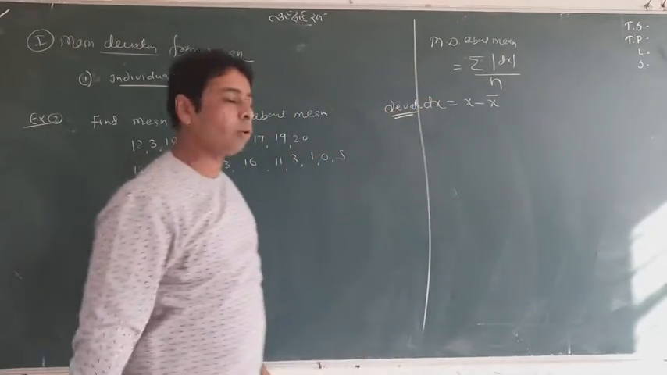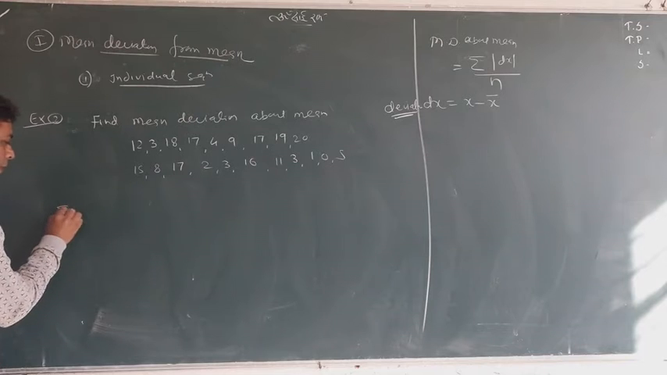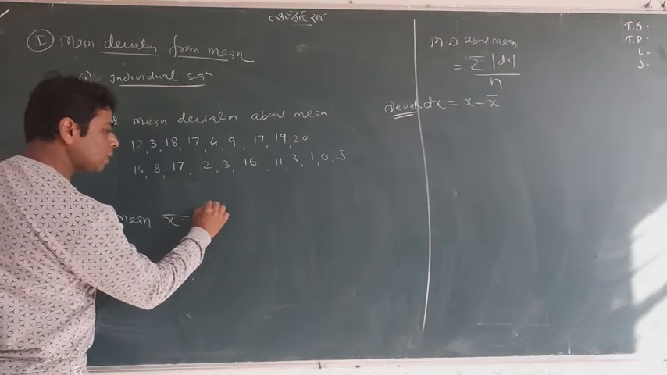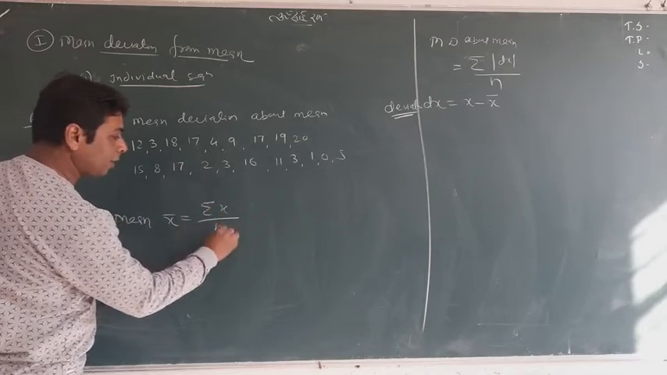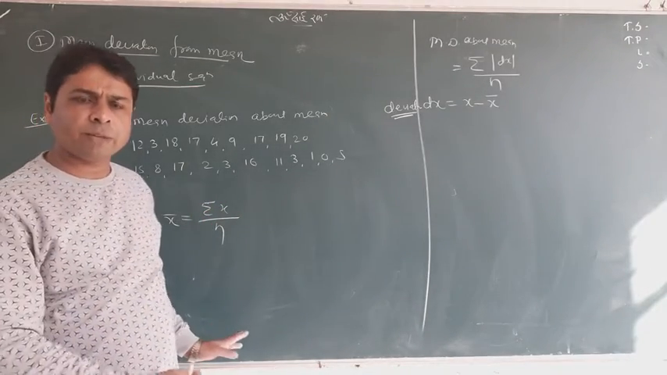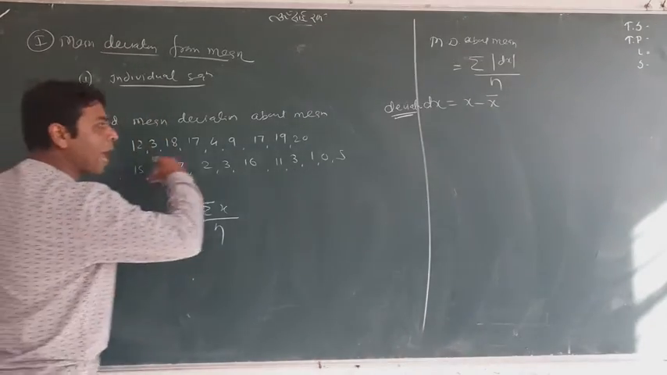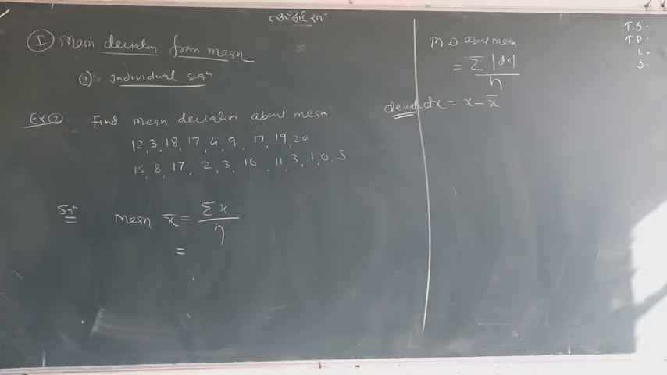This is deviation. Okay, so first of all we will find the mean. Solution: the mean of the data is the sum of all data upon n. You know the formula? It's a class 10 formula. It is the sum of data upon the number of data. The sum of data means we will add all. We will add all, so I don't want to waste the time.